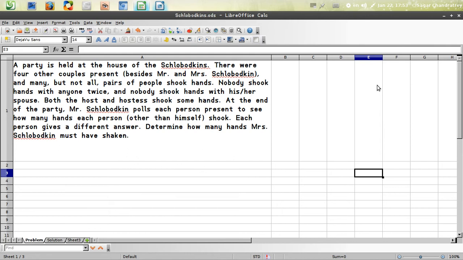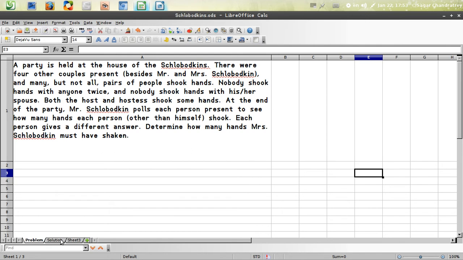Not many, but not all people shake hands at the party, and nobody shakes hands twice with another person. There's also another condition that nobody shakes hands with his or her spouse. So the question that has been asked is, how many hands does Mrs. Schlobodkin shake? Now let's see the solution for this.